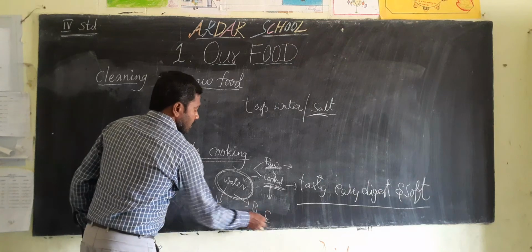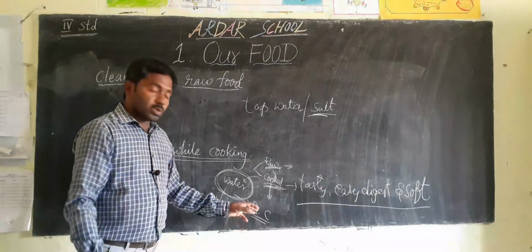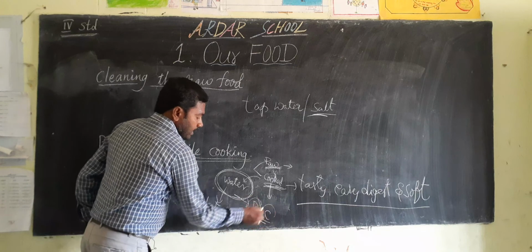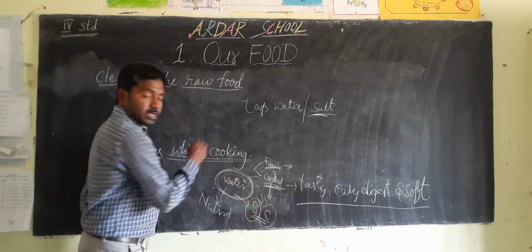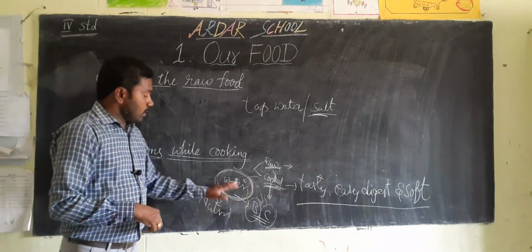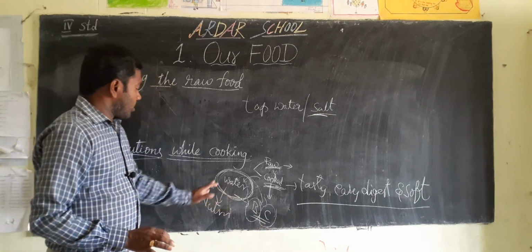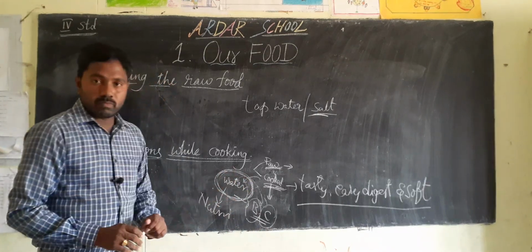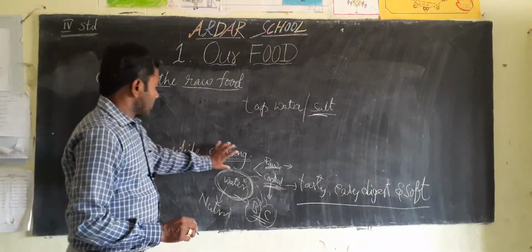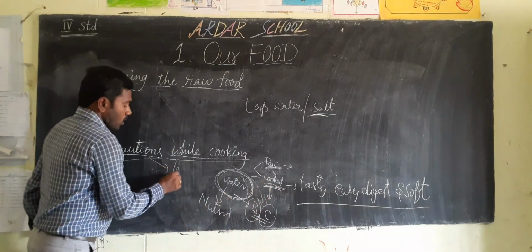Already we discussed types of vitamins: A, D, E, K, B, C. Here, B vitamin and C vitamin, these two are dissolved in water. If you throw away this extra water, we lose the B and C vitamins. That's why don't throw away the water. Okay children, that's why while cooking we take these precautions. Don't cook too long.